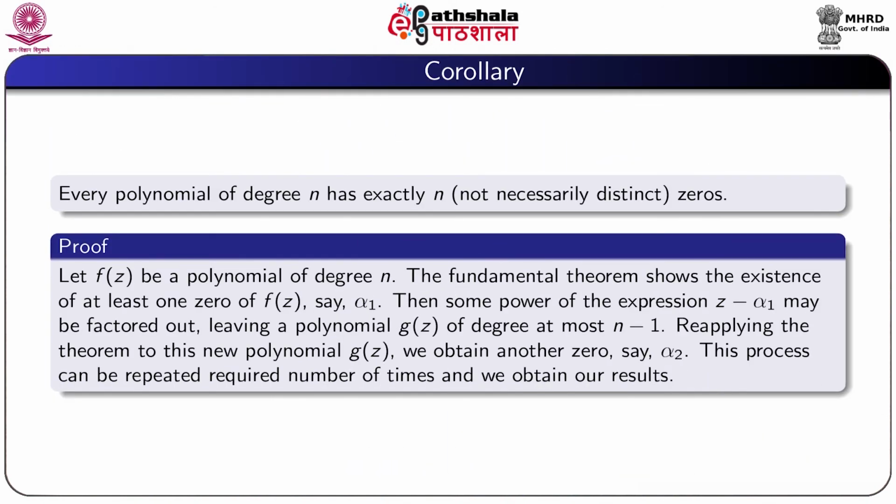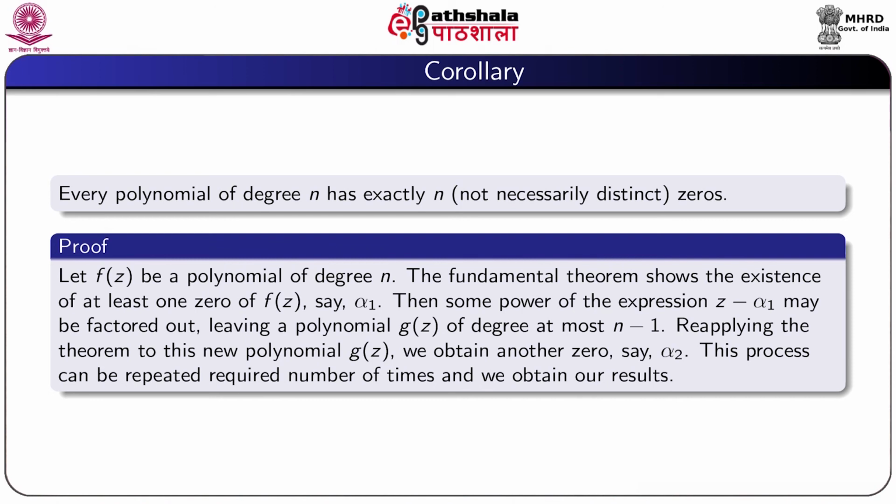So, corollary: every polynomial of degree n has exactly n, not necessarily distinct, zeros. Proof. Let f(z) be a polynomial of degree n. The fundamental theorem shows the existence of at least one zero of f(z). Suppose that is alpha 1.